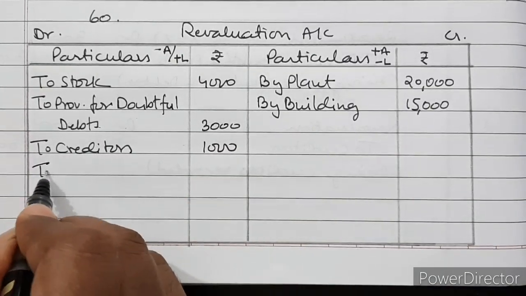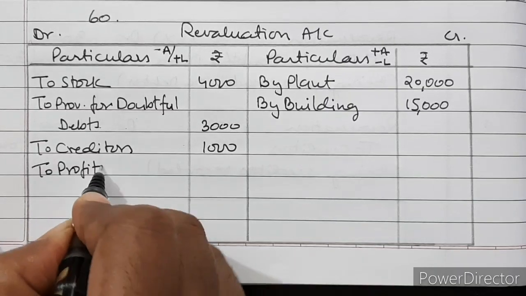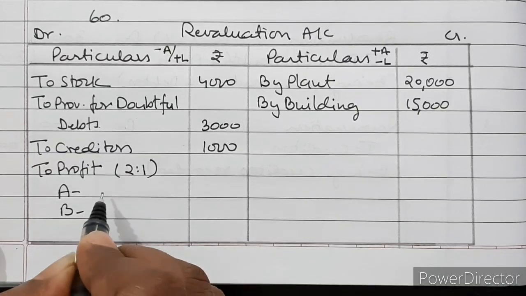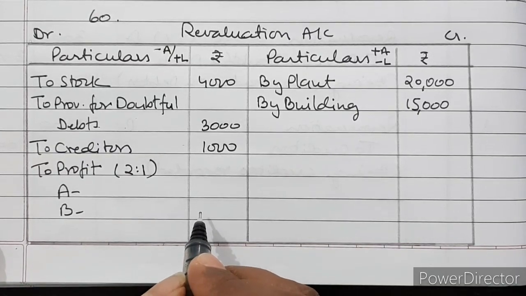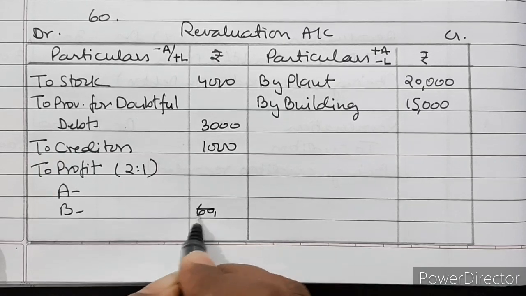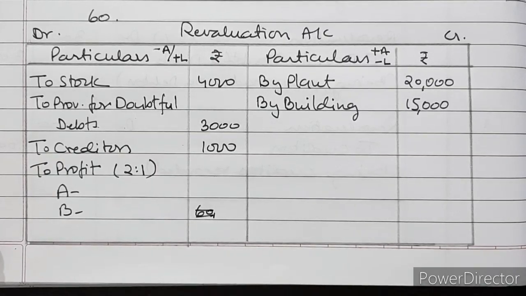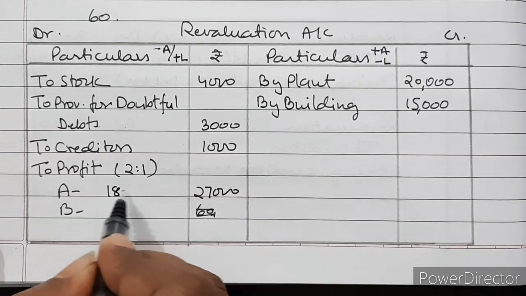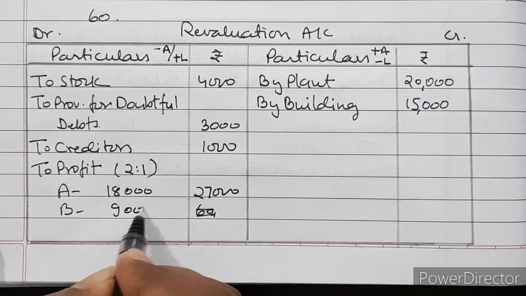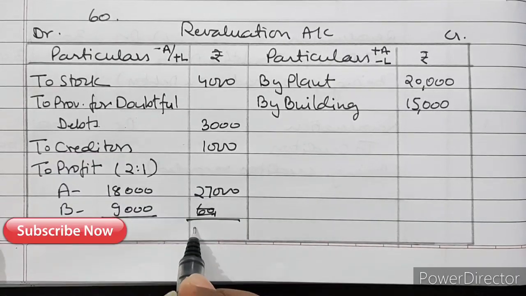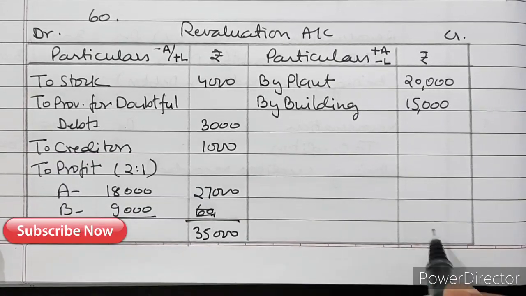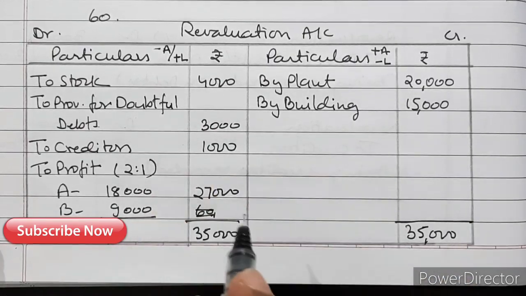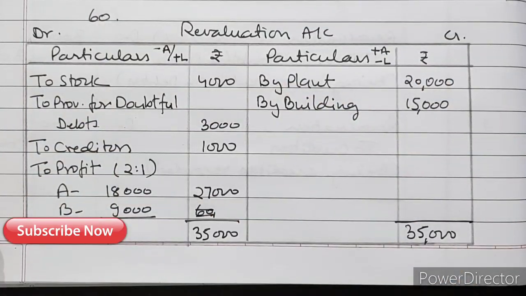And then to profit on revaluation, which will be given to old partners in old ratio A and B. So profit we have got how much? 27,000. So we will break it in the ratio 2:1, 18,000 and 9,000. All these are already there in the journal entry.